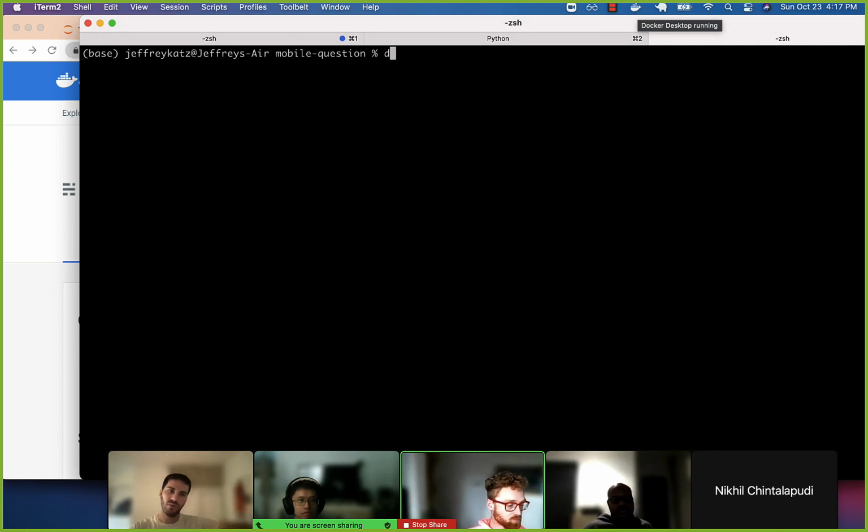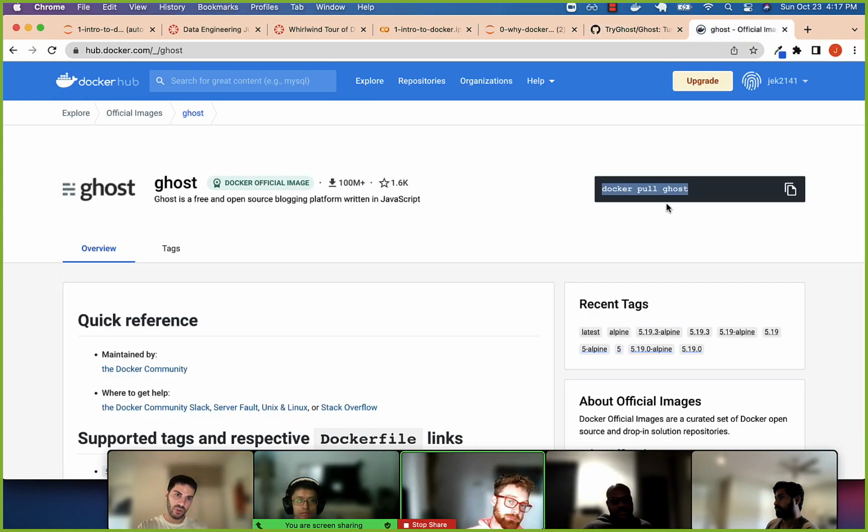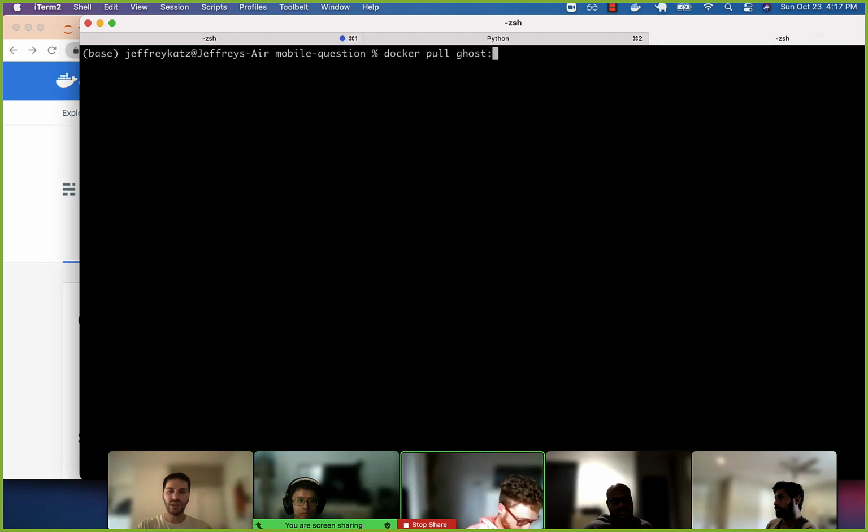So if we want to get Ghost installed, the first thing would be to get it onto our computer, right? Download the software. Then we'd have to worry about getting that software up and running. So to download the software, we'll do docker pull. And normally you can just do docker pull ghost, just like it says. We'll want that earlier version, so we're going to do :4.8.0. All right, and this is in the reading.